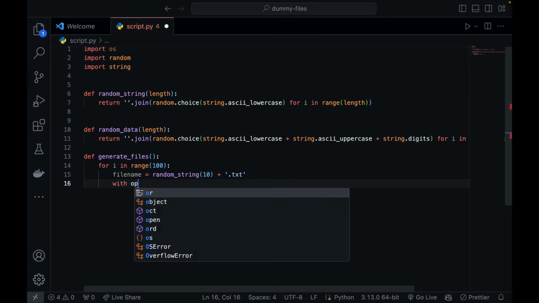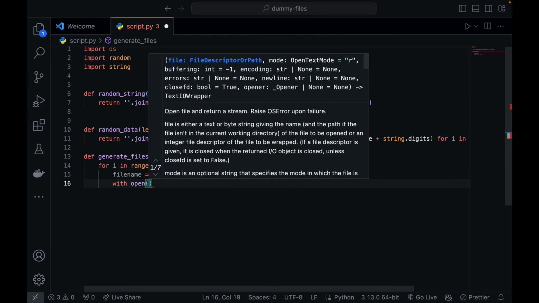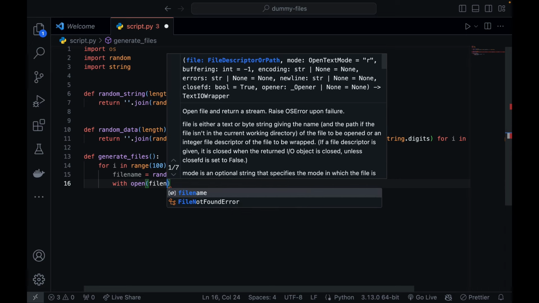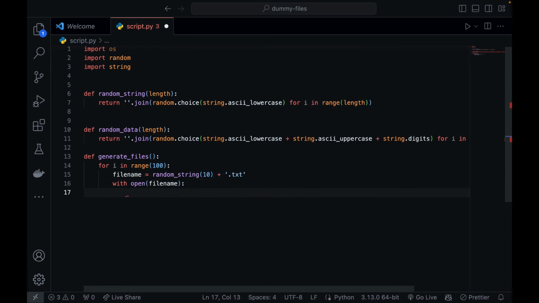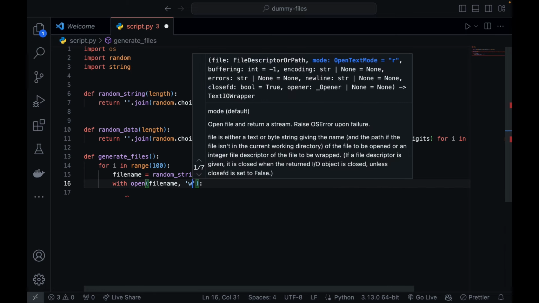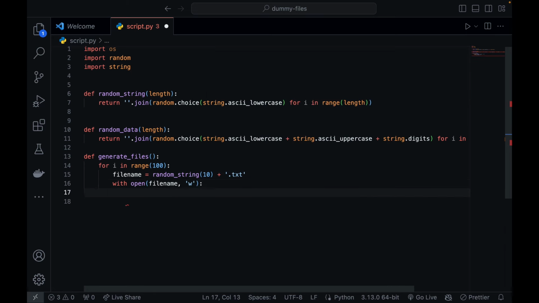Now open this file with open file name, and put random data inside it. How do you want to open this file? With permission to write data, so w, as f. So open this file and store it in a variable called f.